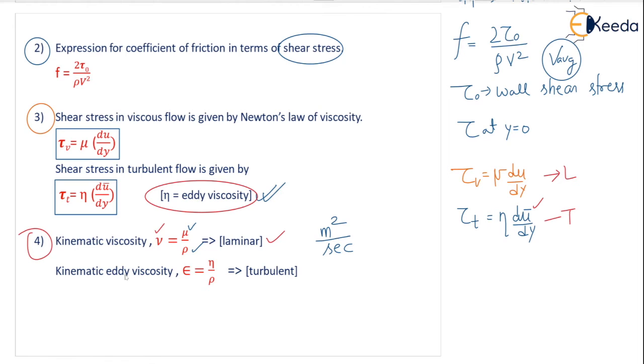Now, in case of kinematic eddy viscosity, I mean, when you talk about the turbulent flow, your nu is replaced by epsilon, which is known as kinematic eddy viscosity. What is the name of nu? Nu is kinematic viscosity. But here, one word is added in between, kinematic eddy viscosity, epsilon, equal to eta by rho. I told you wherever you see the mu, you have to replace by eta by rho. That is for turbulent flow. Okay.